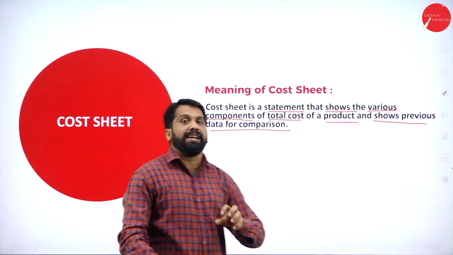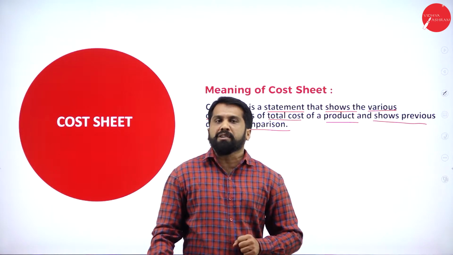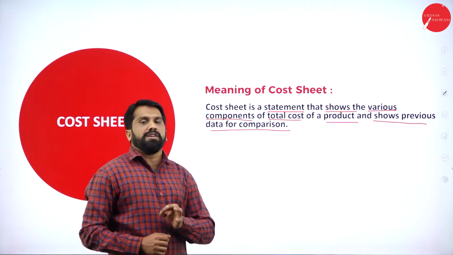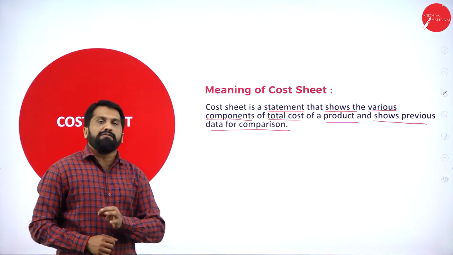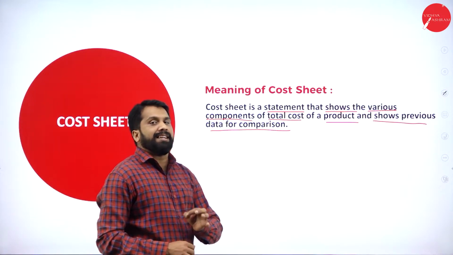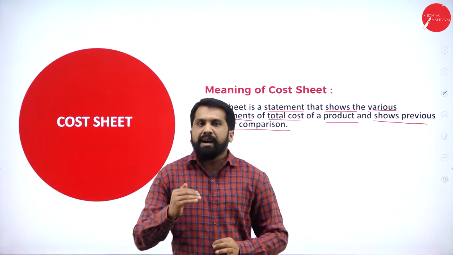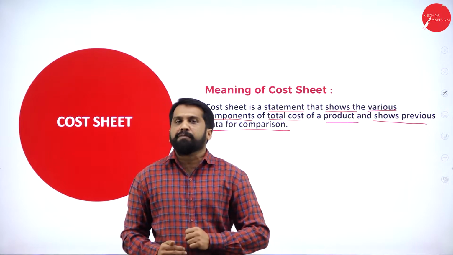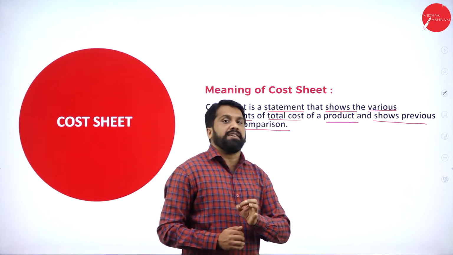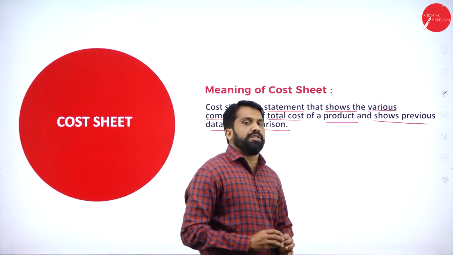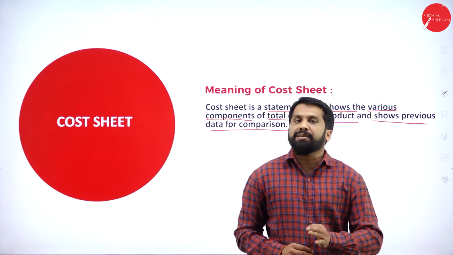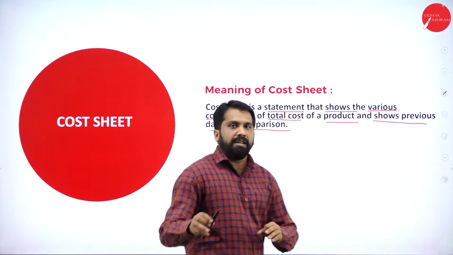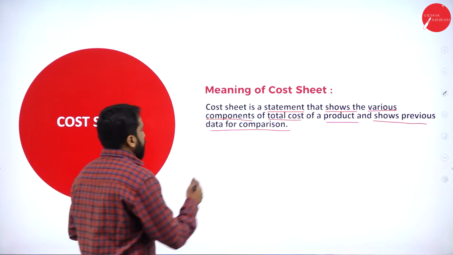Just for understanding, under a cost sheet you will find out the exact cost incurred. Under that, you have many types of cost like factory overhead, administration overhead, selling overhead. We'll go for that. I'll give you a brief introduction.